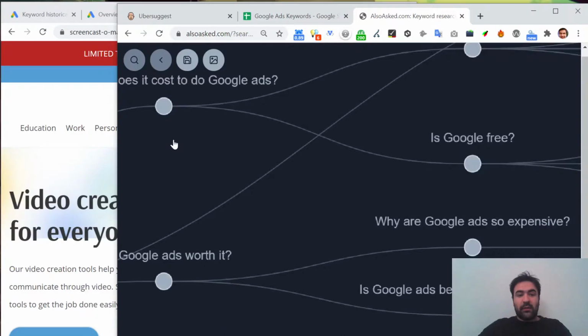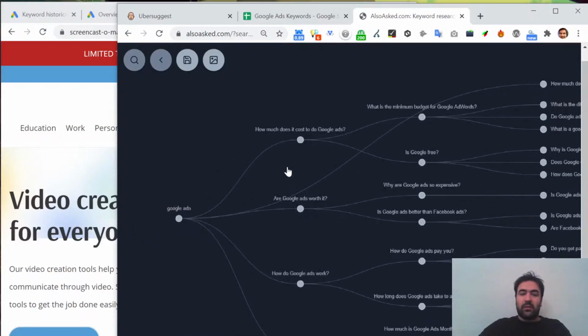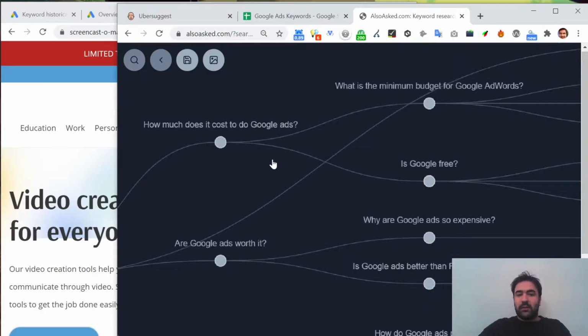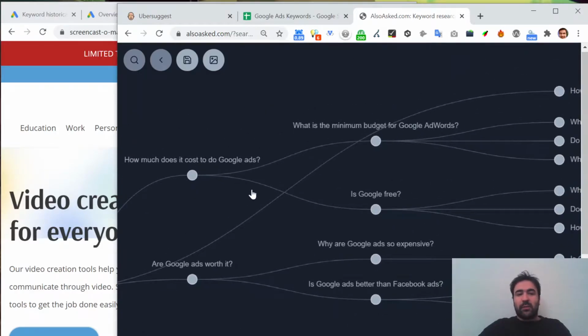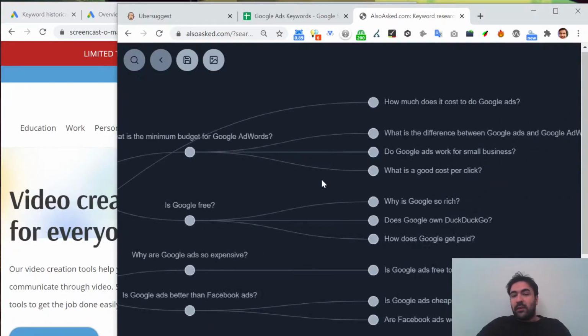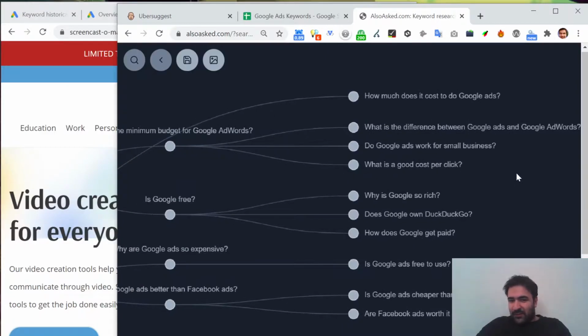We're looking right now at a tree chart with the topic that is Google Ads, branched out by several questions. So, for example, for this particular question, people ask themselves, how much does it cost to do Google Ads? What is the minimum budget for Google Ads? Is it free? And what's the difference between Google Ads and AdWords? That's completely different, though. What is a good cost per click? Fairly good question. Why is Google so rich?